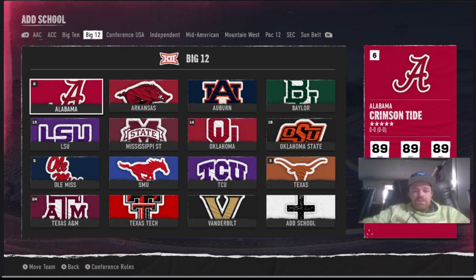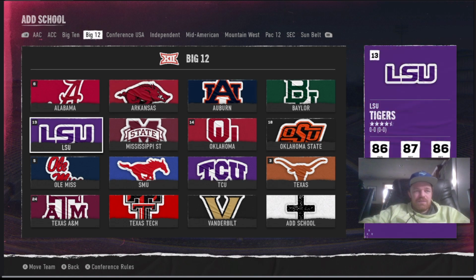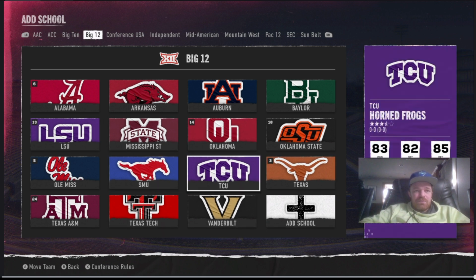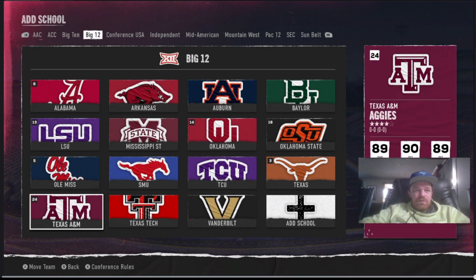The Big 12, these were the major conferences in the Southern time zone. So we got Alabama moving here, Arkansas, a lot of SEC teams, LSU, Oklahoma, and Texas back in. And then I kept some teams: TCU, Oklahoma State, Baylor.